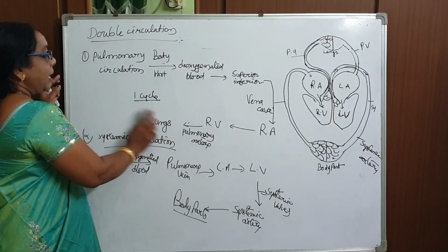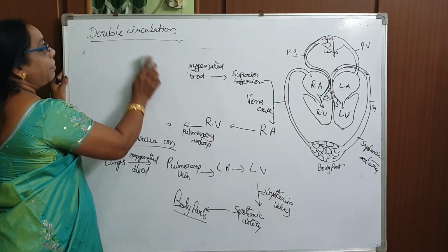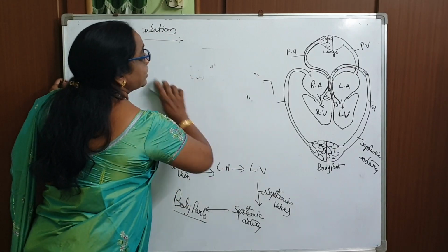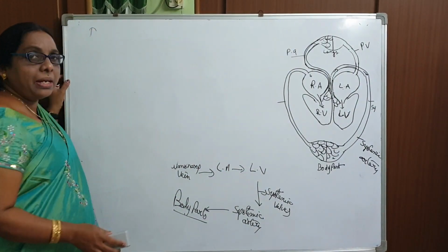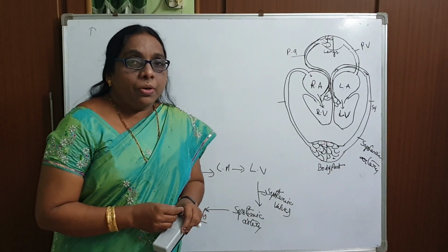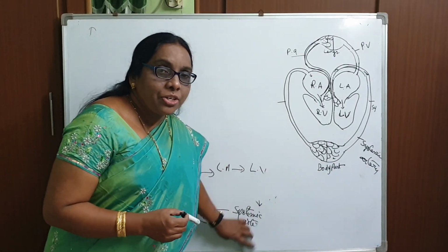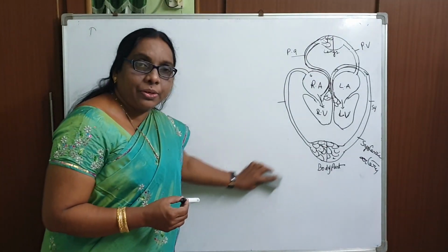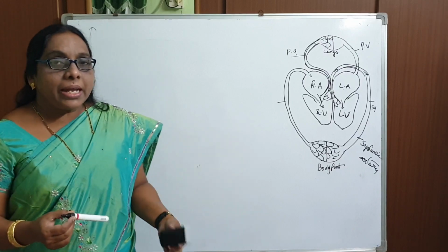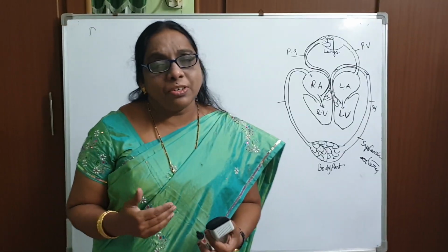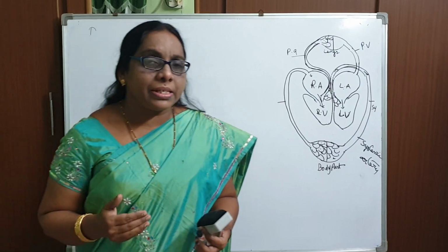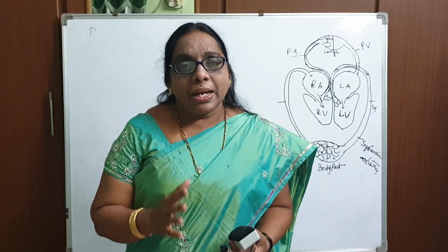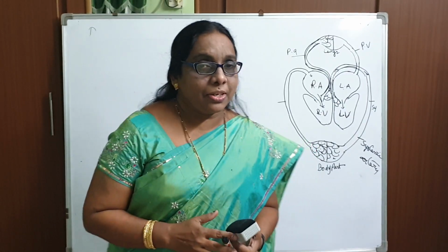Okay, yes. So let me explain how other organisms maintain this circulation. Do all animals have double circulation? No, all animals do not have double circulation. Some animals show only single circulation. Why? Because they are lower organisms. The heart has only two chambers or an incompletely divided three-chambered heart. And we human beings, the mammals and the apes, have the four-chambered heart, and only they maintain this double circulation. Okay, yes.